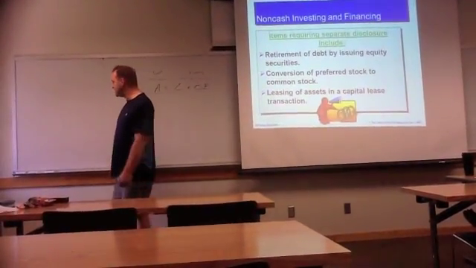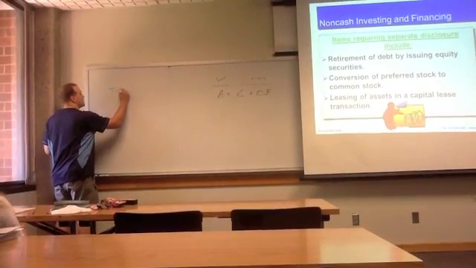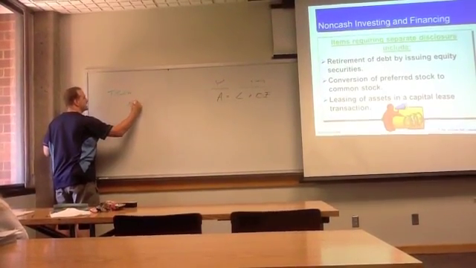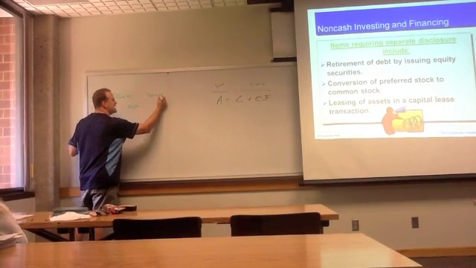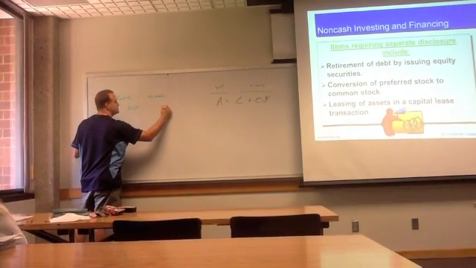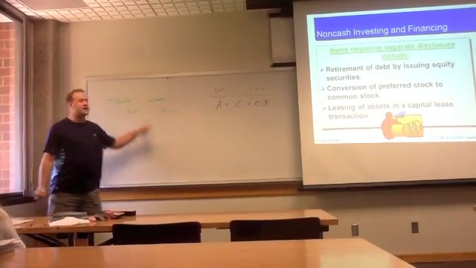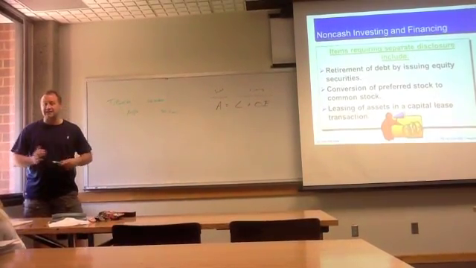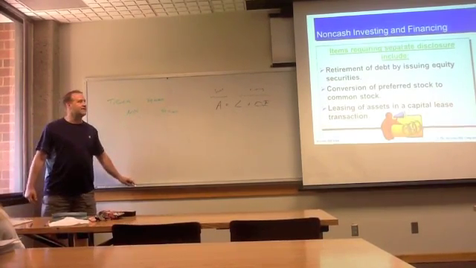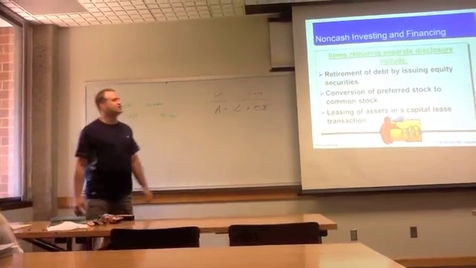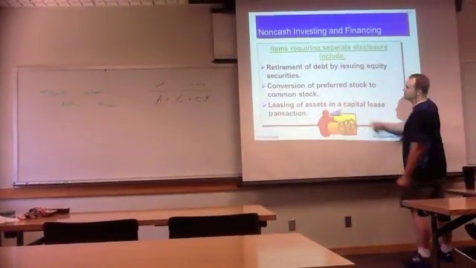One example would be this. Well, let me give you an example. Let's say you buy a truck, no money down, and you sign a long-term note payable. You don't have to make any payments for 3 years. Well, there's your journal entry. You debit truck and you credit notes payable. Is there any cash in that situation? No. But that's a significant enough situation where you would have to require it in your non-cash investing and financing.